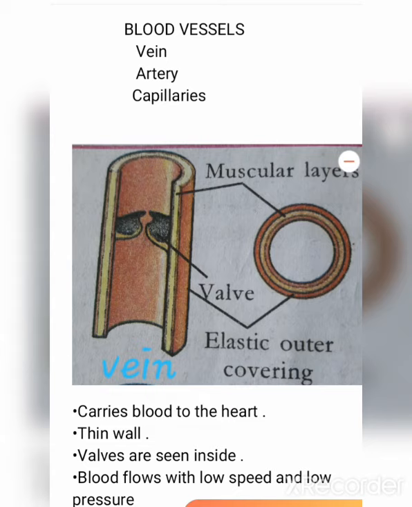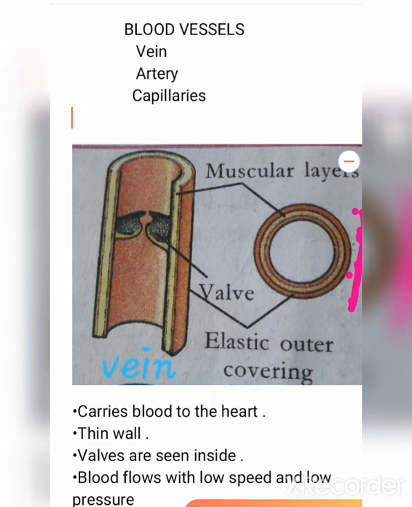Its outer layer is elastic in nature, an elastic outer covering. This region shows the muscular layers. Then inside the vein we can see a valve. This valve controls the flow of blood.